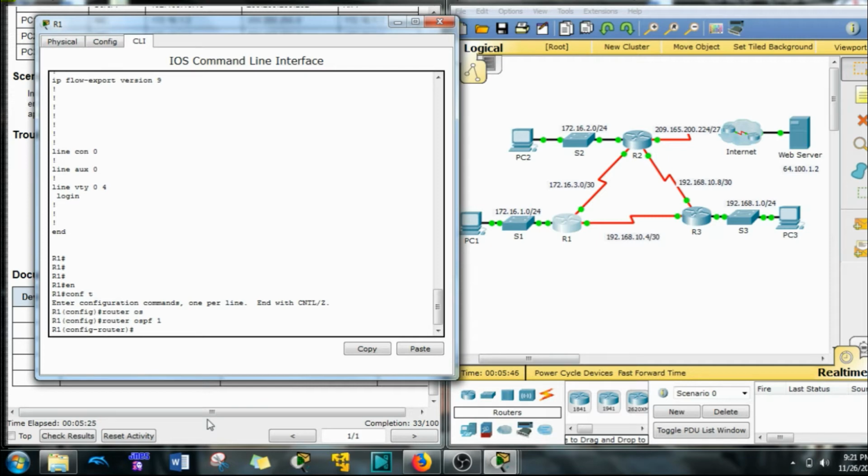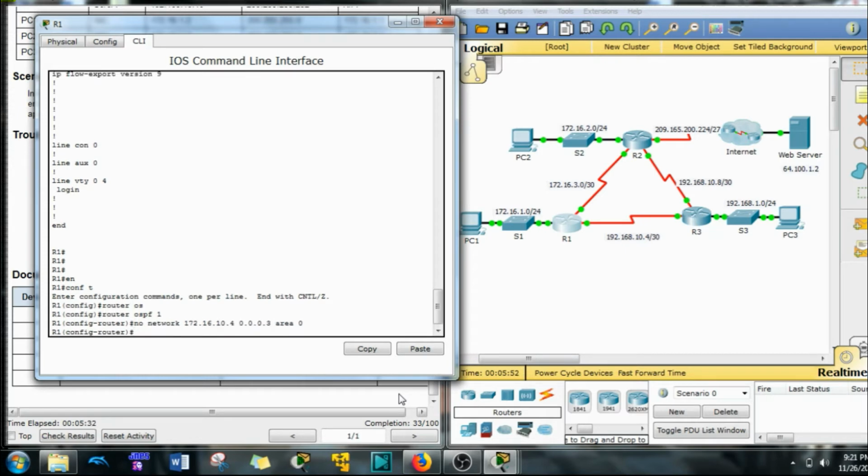So we'll press the paste button, and then we're going to arrow over and say no. So it deletes it. Now let's do an up arrow. And all we have to do here, everything else is correct. Let's just make that an 8 there, 168, and we'll change the 7 to a 9. So 192.168.10.4, and then the wildcard mask of the /30.